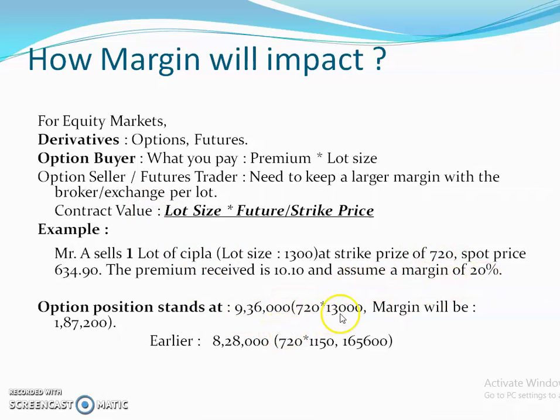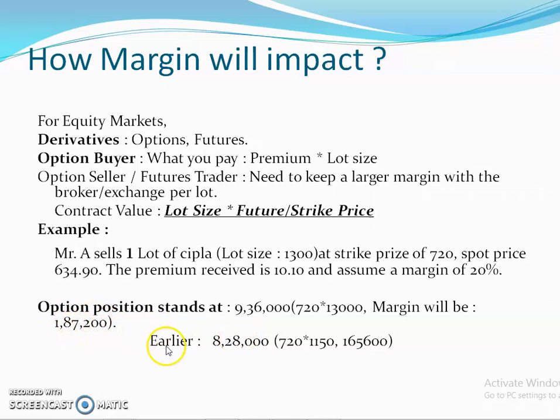Earlier he used to pay at the lot size of 1150. The margin he used to pay would be 8,28,000 into 20%, that is 1,65,600. But now, after the change in lot size of the Cipla stock, he is going to pay 1,87,200.